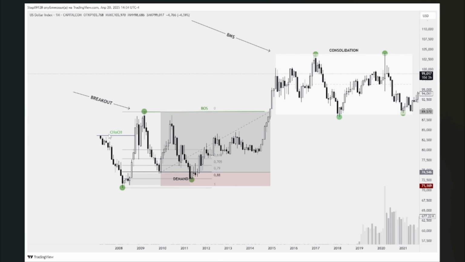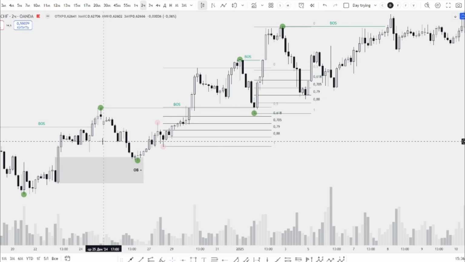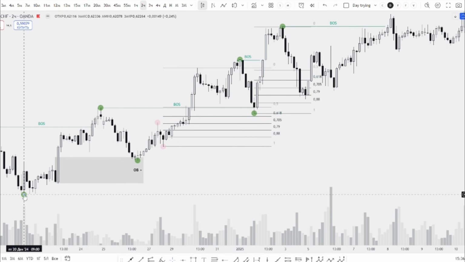One more example. Change of character, break of market structure, correction. That's our OTE zone. One more example of how to trade BOS. See this higher low, then price breaks the previous high. So what does it mean? BOS confirmed. That's your signal that the trend is alive.